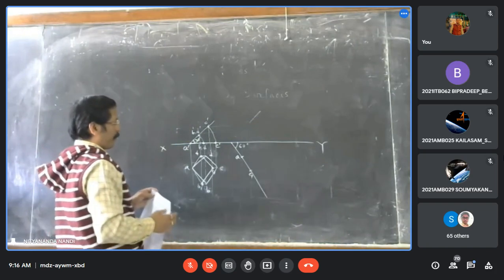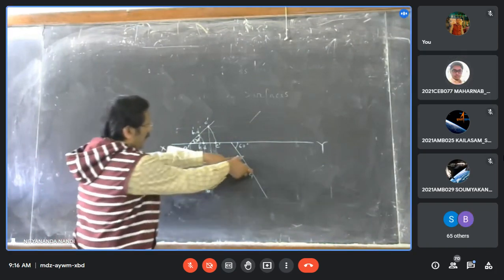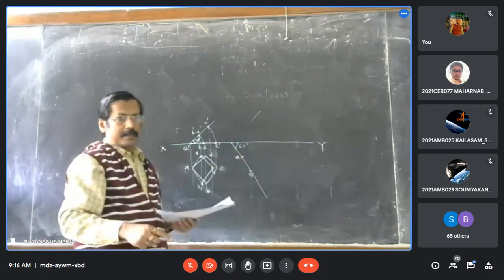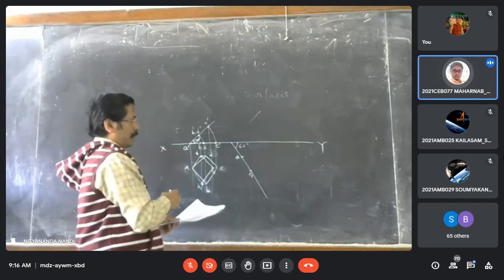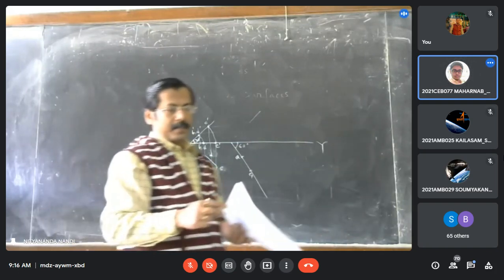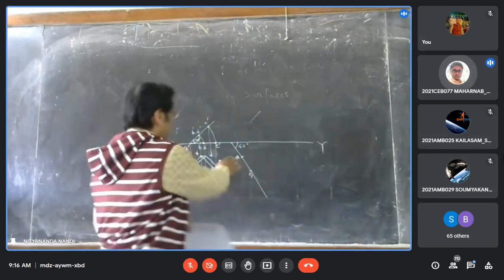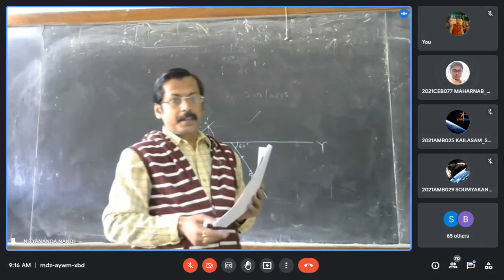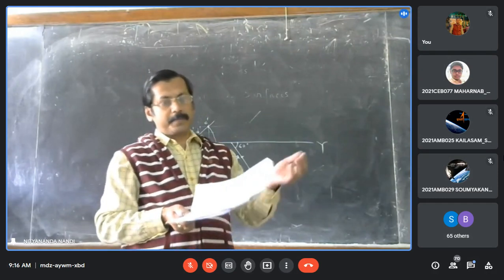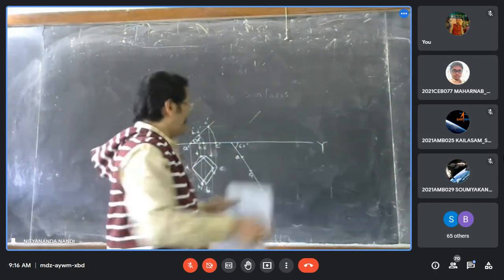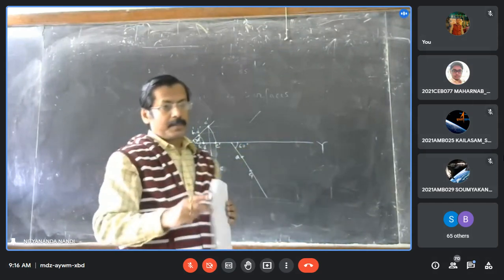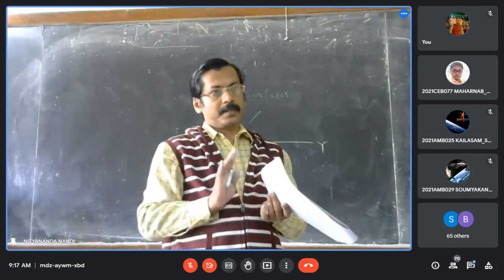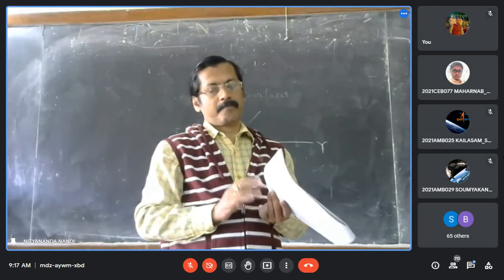Sir, the A point should be random on that line, A1. The distance is not given. What is the distance between the XY line and the point A? That is not given in the problem, so you can take any point here, any position. If in some problem it is given, say 15 millimeter or 16 millimeter, then it will be the same. But in this problem, since the distance is not given, you can take it by your choice. Clear?